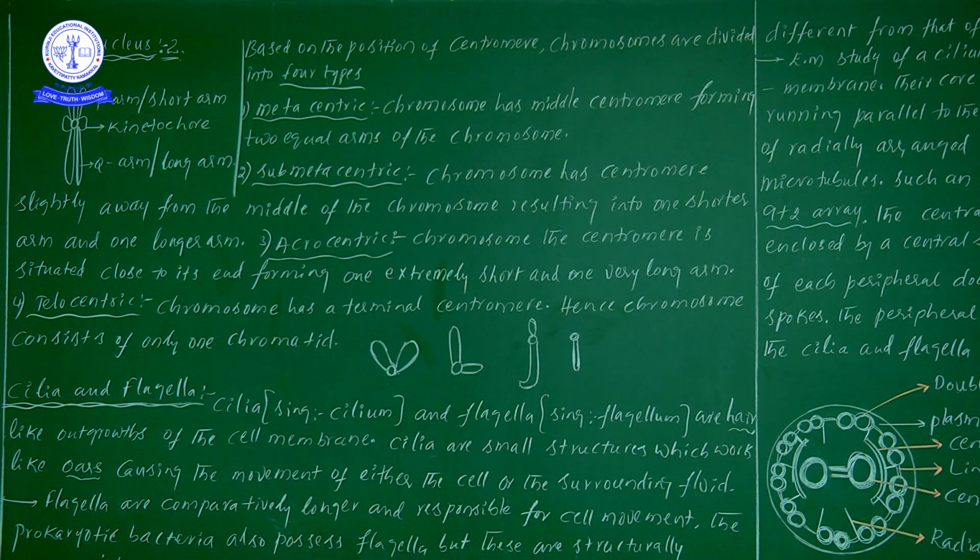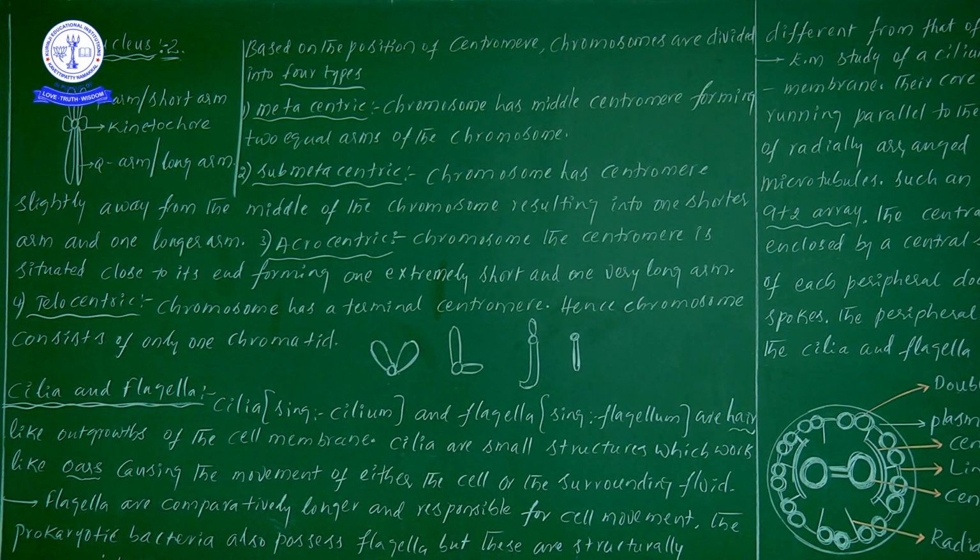In the NEET examination, which kind of chromosome does not consist of two arms or two chromatids? What is the answer we must remember? Telocentric. Why? Because only one arm is present, or only one chromatid is present. That is the answer. We have to save that in our mind.